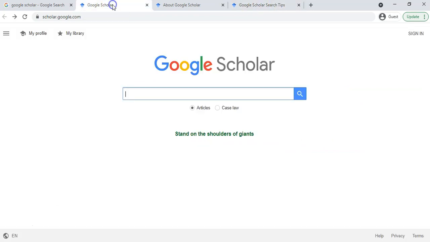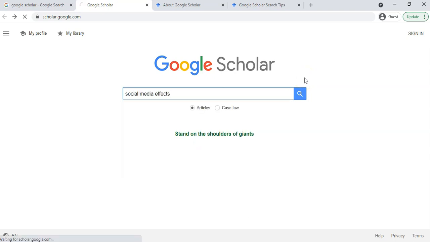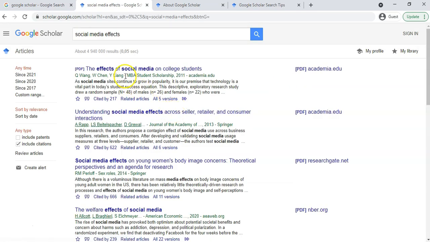So let's go try it out. Let's go to Google Scholar. Let's talk about social media effects. If I search for that, it will give me a whole bunch of articles. You can see how often it was cited. You can see different versions of it.